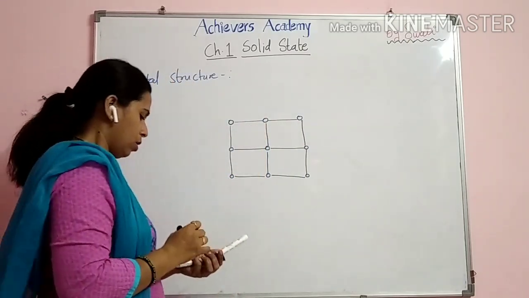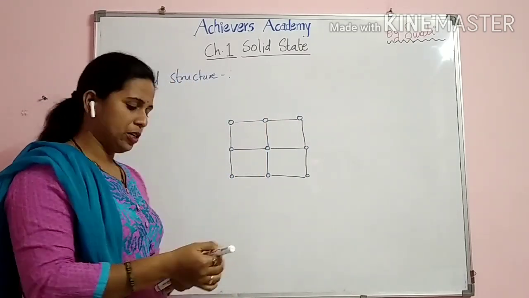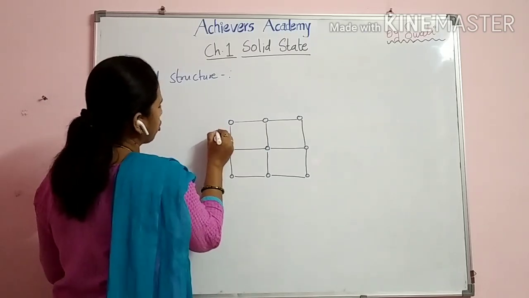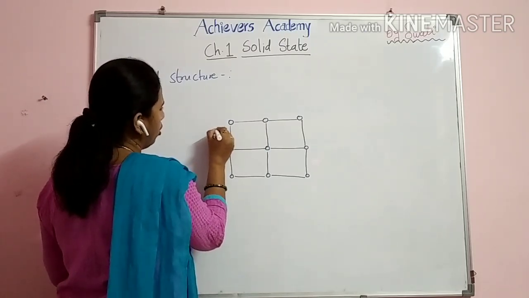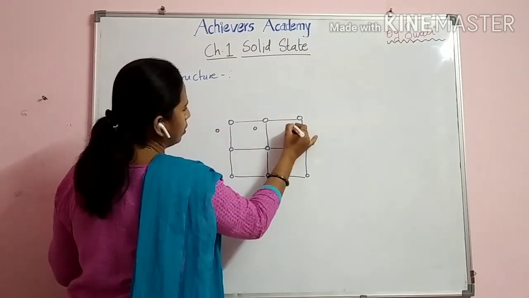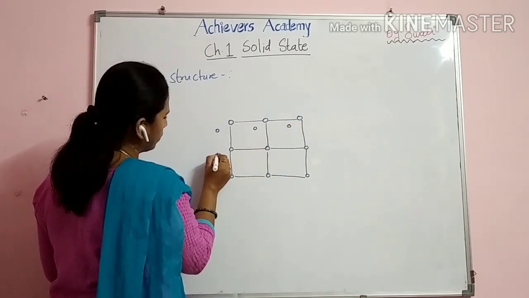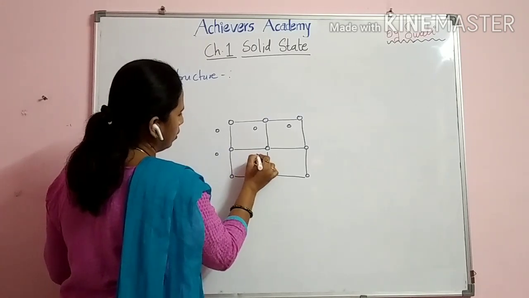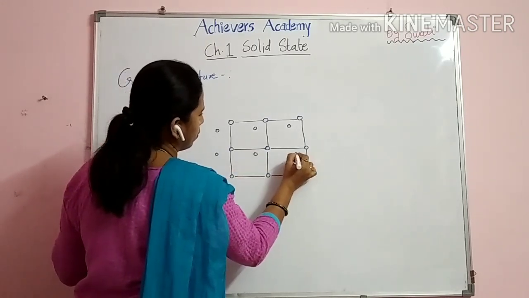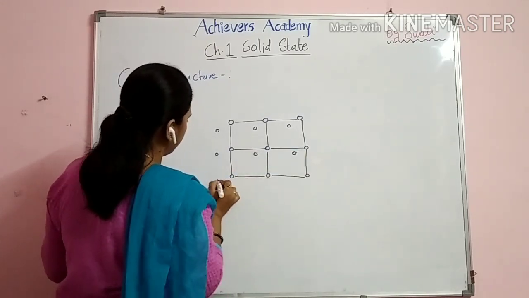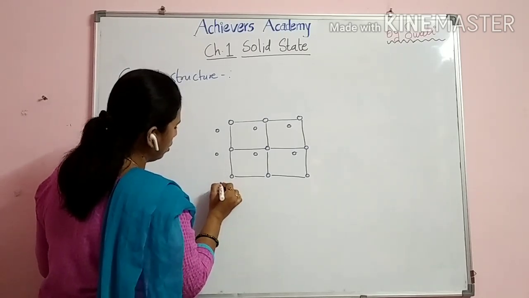Now, as we want to show the three-dimensional crystal structure, we will draw, at an angle of 45 degrees around, another particle of the same shape and size. So for each particle, you draw.